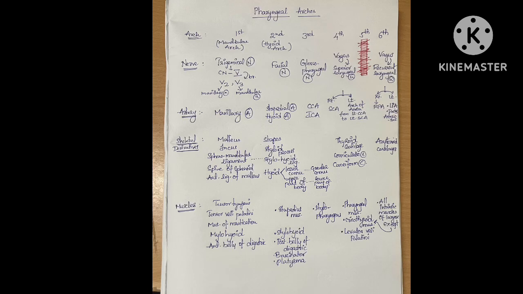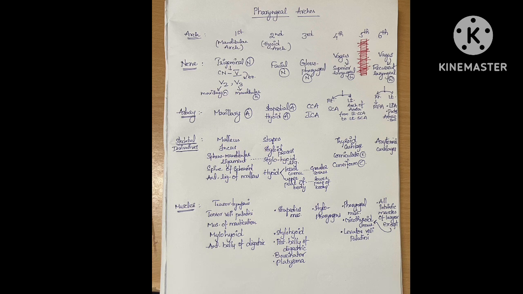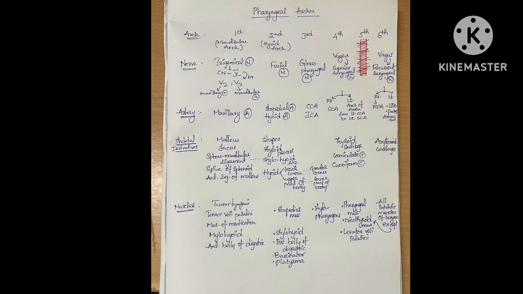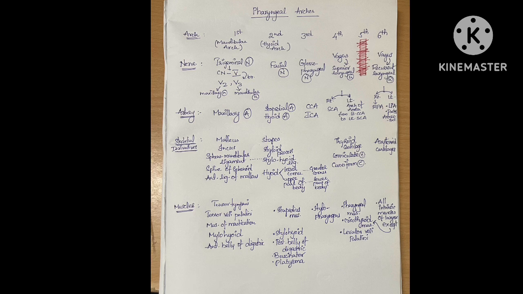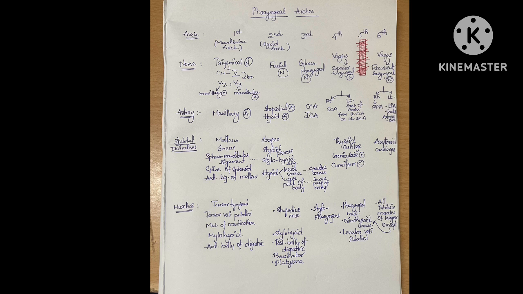Let's go for a quick revision now and ways to remember this. Study the table in the manner which I wrote, that is in the horizontal manner, then it will be easy to remember. So let's learn various derivatives from first to sixth pharyngeal arches. Nerves are trigeminal nerve, in that maxillary branch and mandibular branch. Second, facial nerve, glossopharyngeal nerve, vagus nerve, superior laryngeal nerve branch, and from sixth, recurrent laryngeal nerve branch of vagus.